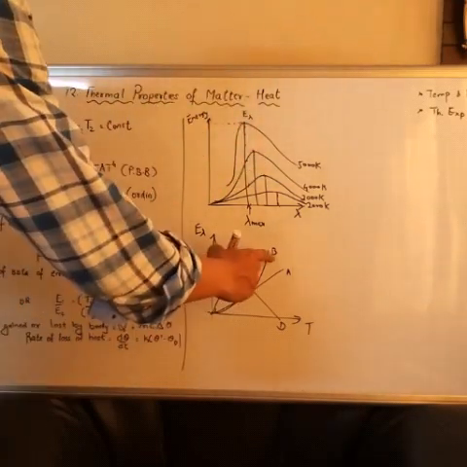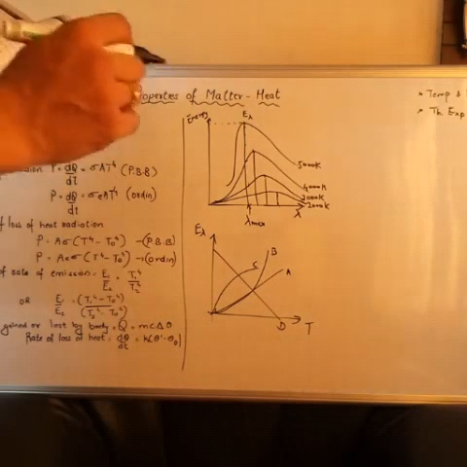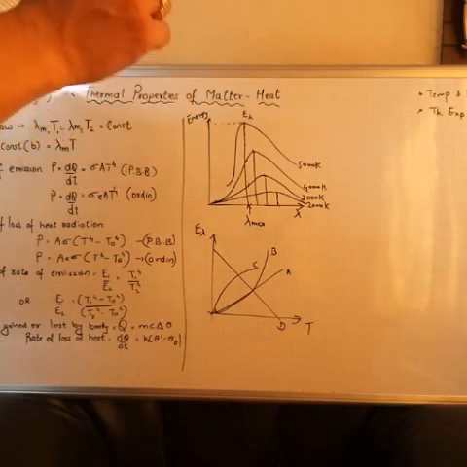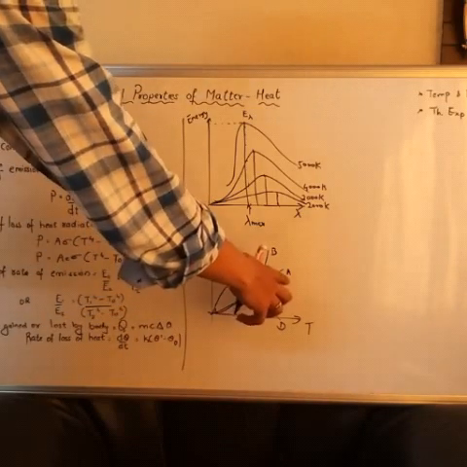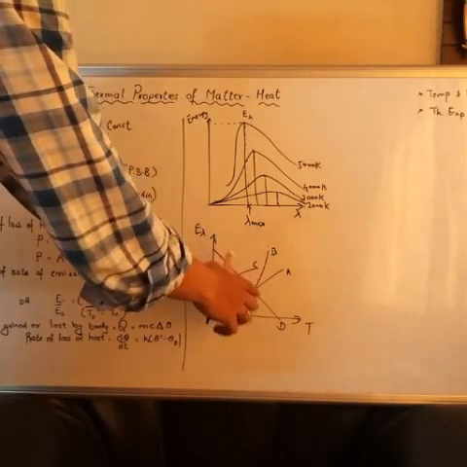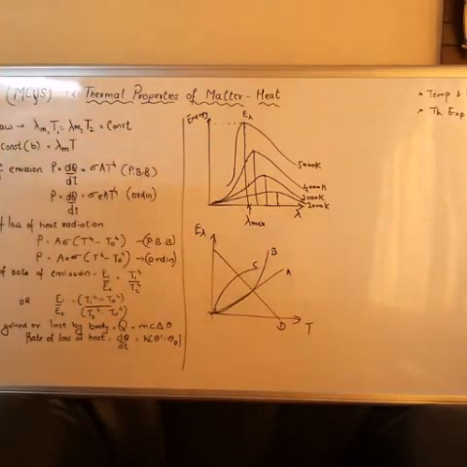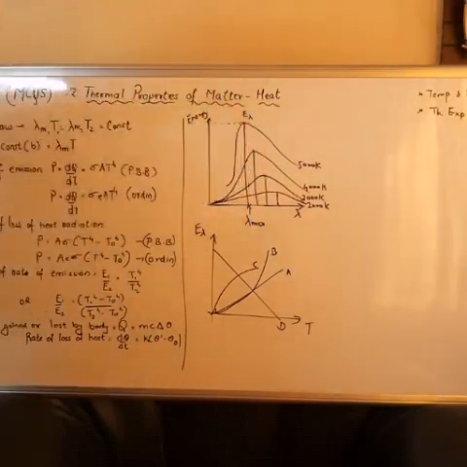So what will our correct option be? Here the question is: at a fixed wavelength, the E lambda versus T graph for an ideal black body is A, B, C or D. The correct answer is B, because with rise in temperature, the value of E lambda goes on increasing.